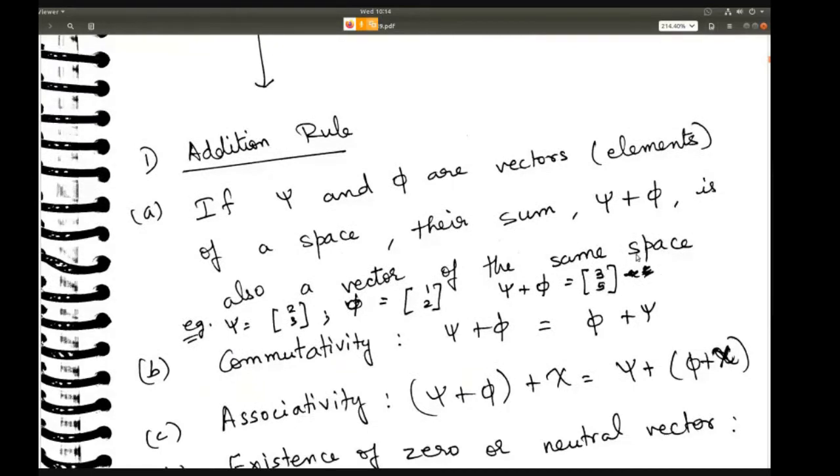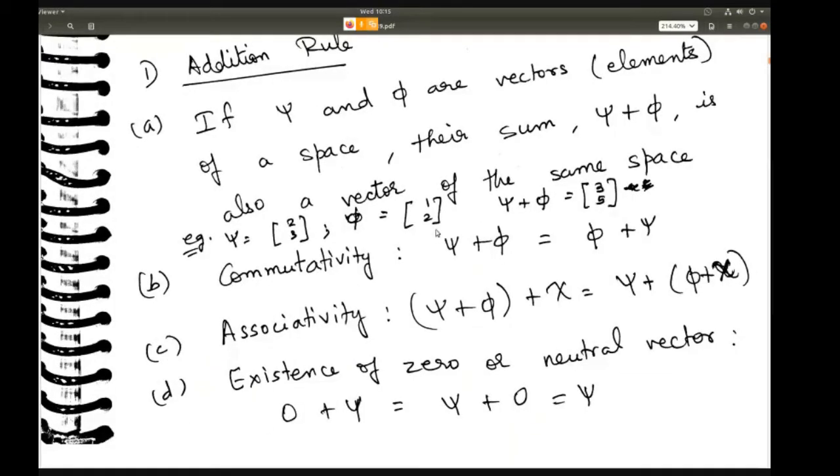You will understand what the space and all means when you actually do the physical quantum mechanical problems, which we will do in later chapters. But just to give you an example, if psi belongs to one space, phi belongs to the same space, then only you can add them up.